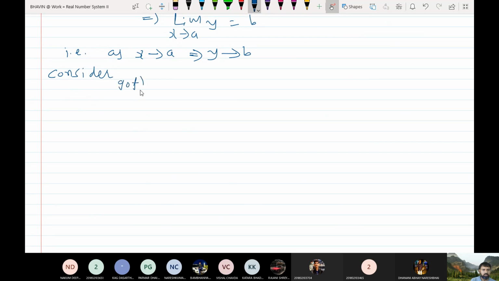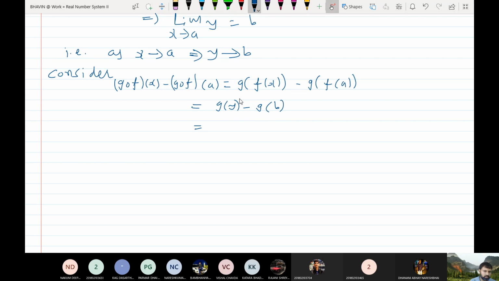g compose f at x minus g compose f at a. So according to the definition, this is nothing but g of f(x) minus g of f(a). Now I have taken f(x) equal to y, I have just defined this notation, and f(a) equal to b. So this is g(y) minus g(b).